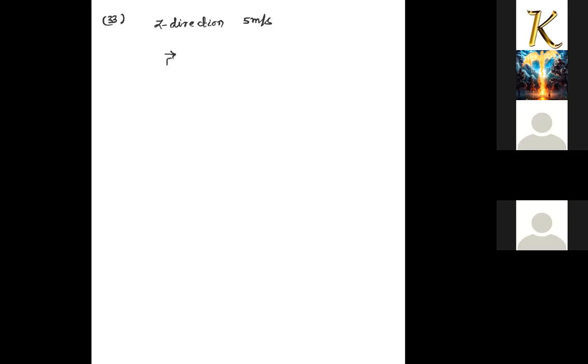This force starts acting on M2 at t equal to 0, along the positive x-axis direction. This is the positive x-axis, this is the z-axis, and the vertical one is the y-axis.